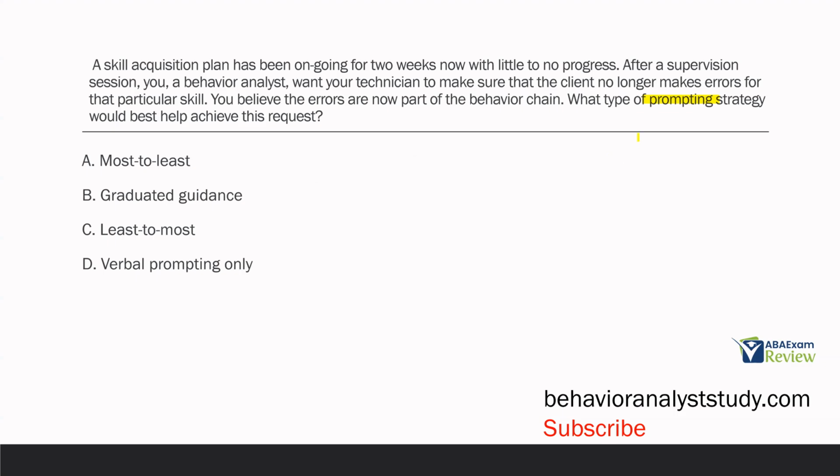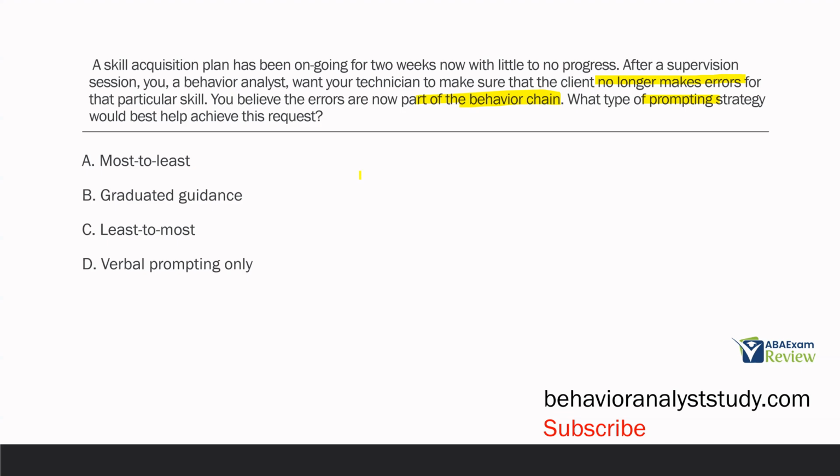And what do you want to achieve? Well, you want your technician to make sure the client is no longer making errors. In other words, you're using errorless learning. Now, when we use errorless learning or errorless teaching, we're preventing all errors from happening because errors lead to more errors. And a lot of times they do become part of the behavior chain and we have to unteach them. Now, if we're going to use errorless teaching, we're going to do everything in our power to prevent errors from happening. So what type of prompting strategy is going to get us there?